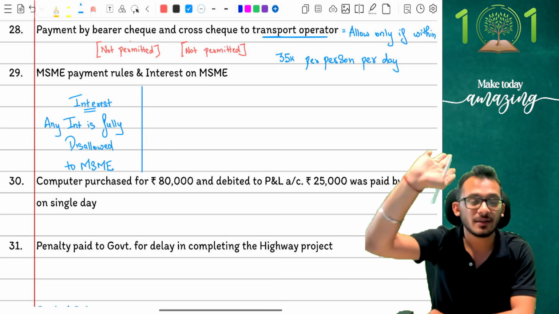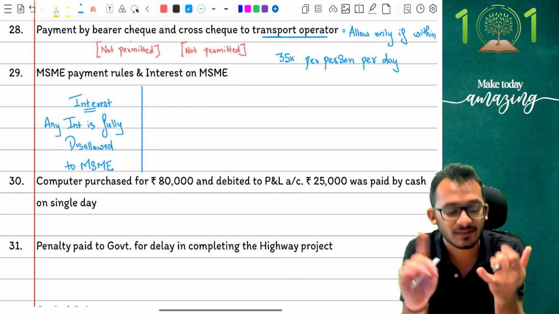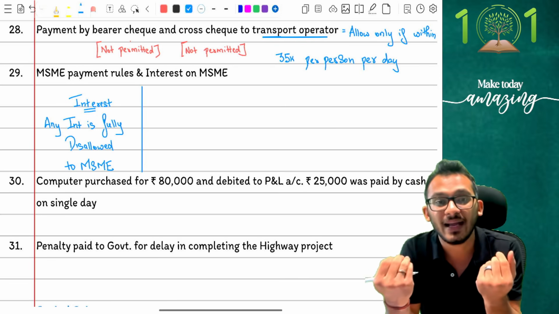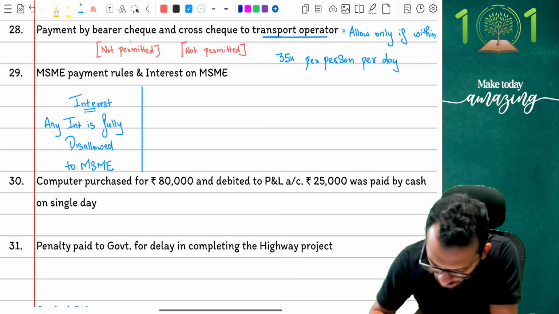Any MSME is fully disallowed. Income tax is basically come and said, my dear child, when it is a payment of interest, I don't care. Interest paid to micro, small, medium, does not matter. Every single thing is disallowed, and that's what the condition is. But when it comes to payment,